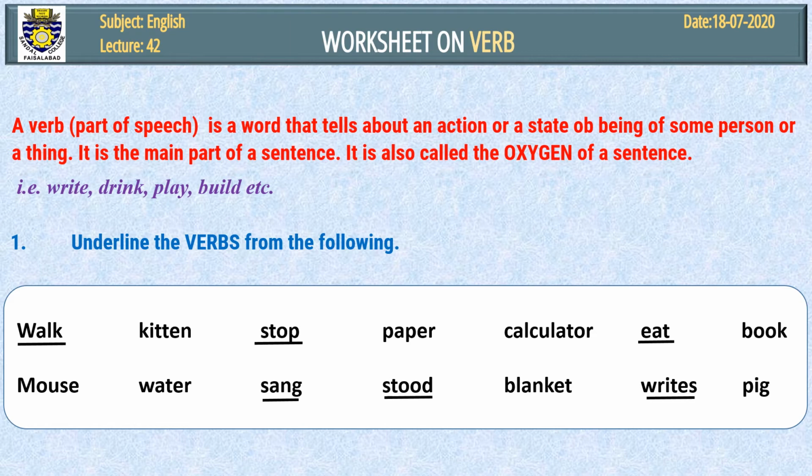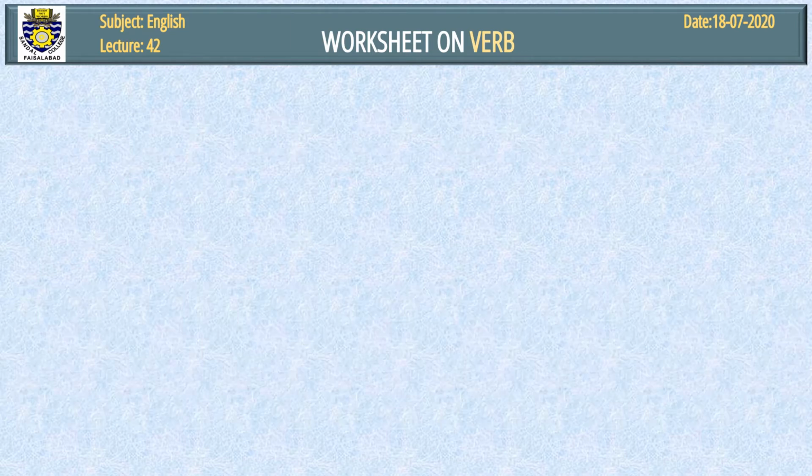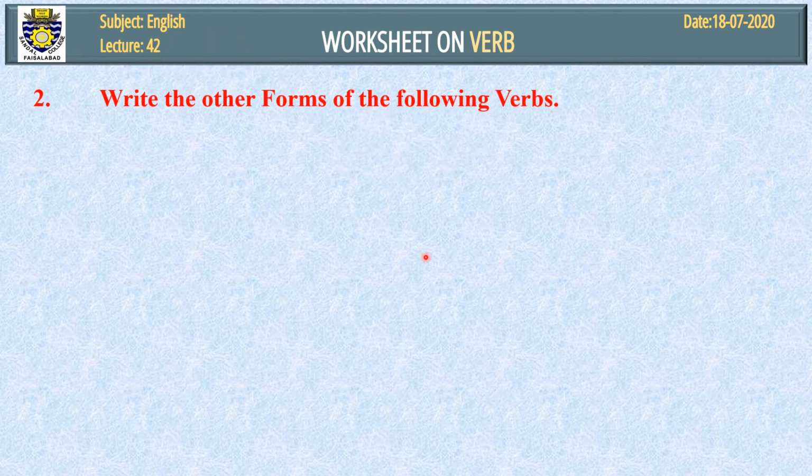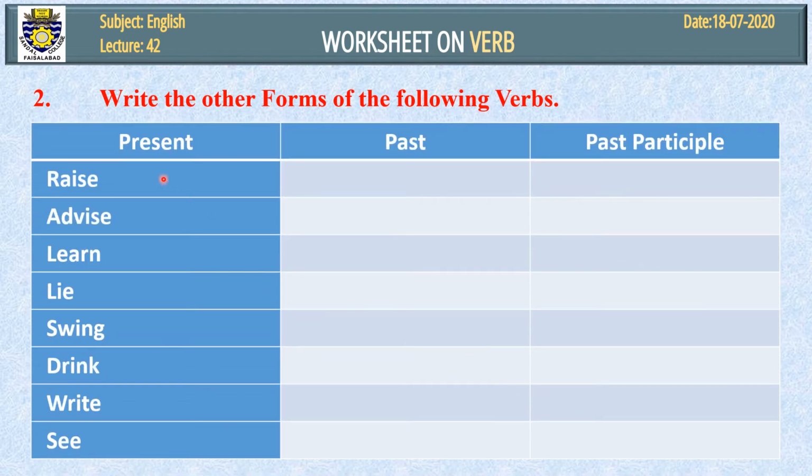Let's see some more exercises for you. Dear students, here comes another question for you, that is question number 2. Write the other forms of the following verbs. Here come the verbs in the form of a list. First form, second form and third form. First form of the verb is called present, second form is called past, and third form is called past participle.